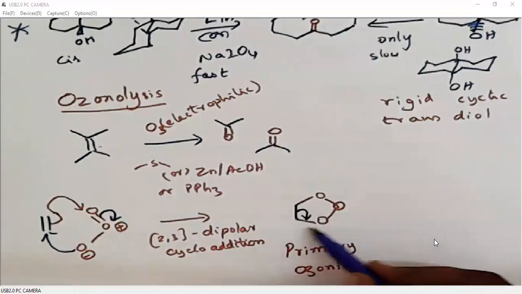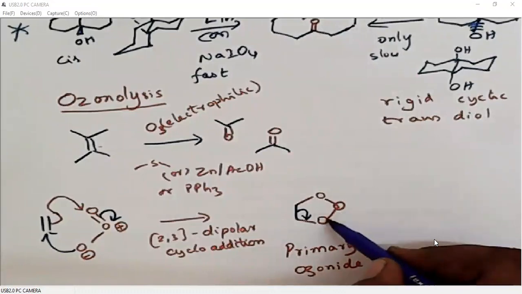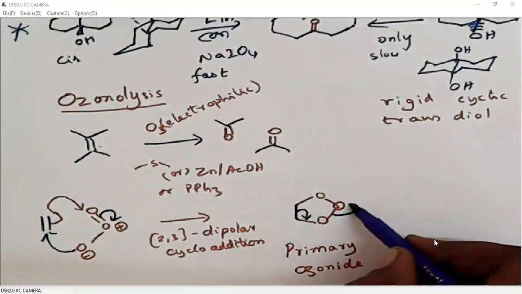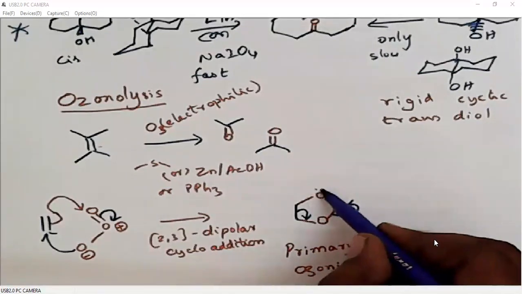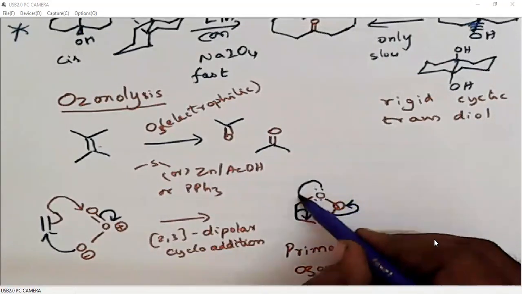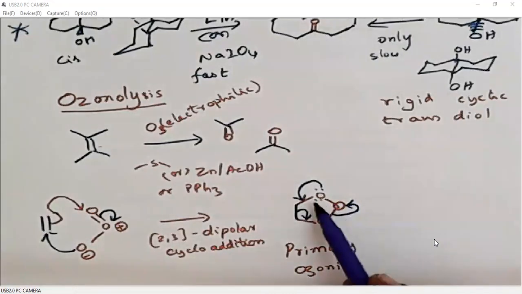So it generates a C double bond O. Then we will polarize these oxygen-oxygen bonding electrons to this oxygen, so it gets O minus, and we will polarize this lone pair towards carbon. So this oxygen will polarize its lone pair towards carbon, and it generates a carbon-oxygen double bond.